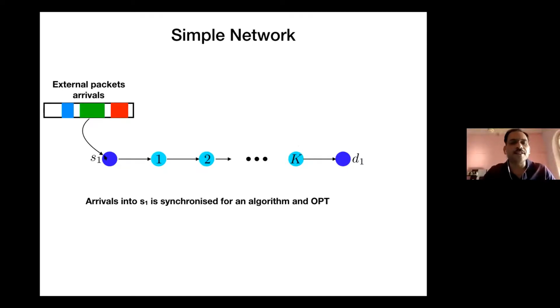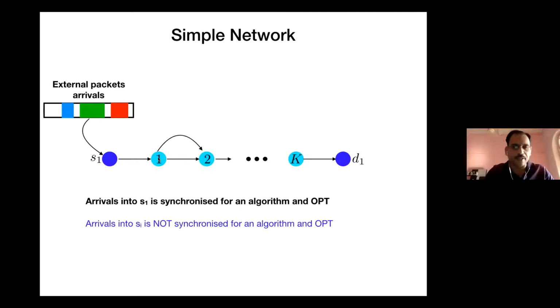So arrivals are essentially synchronized for an algorithm or the OPT. It doesn't matter what an algorithm is doing or what OPT is doing. Packet arrivals, their sizes and their times are exactly the same, as we saw for the single server setting. The problem starts because now the algorithm will decide at what speed to process these packets, and it may not be equal to the OPT. So the time at which these packets move from one server to the other is no more synchronized between an algorithm and the OPT.